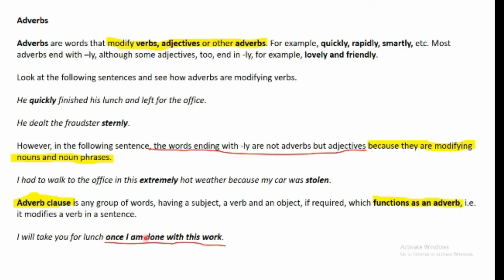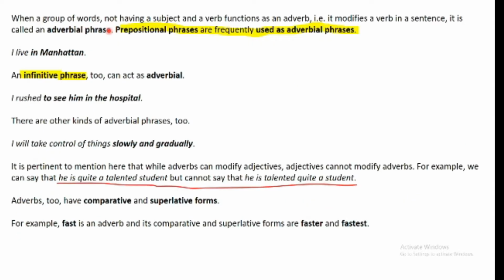So this entire clause is modifying the verb take. You will be taken for lunch once I am done with this work. So this entire clause, we can call it an adverb clause because it is functioning as an adverb in this entire sentence.